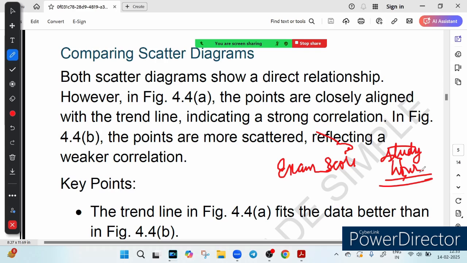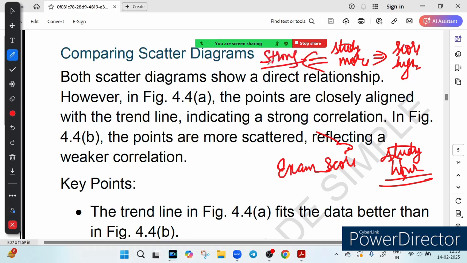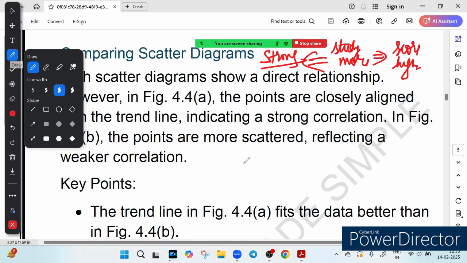So if everyone who studies more, let me write it down, gets a higher score. Study more, score higher, right? Then it means that your relationship is strong. It clearly means that it is a strong relationship, isn't it? Now suppose something happens like a top scorer. So if everyone who studies more gets a higher score, it means the relationship is strong.